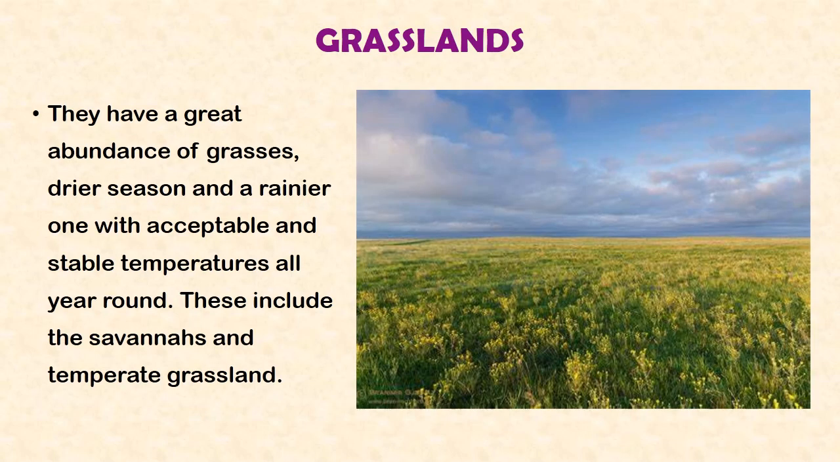Moving along, the next biome that we'll be looking at are the grasslands. We have the grasslands in Nigeria. We have the savannas, and we have the temperate grassland. Under the grasslands, we have the Sudan and Sahel savanna that we have in Nigeria and in other parts of Africa. The grasslands have a great abundance of grasses. In fact, the major population in the grasslands are the grasses. They have drier seasons and a rainier one, with acceptable and stable temperatures all year round. These include the savannas and temperate grasslands.